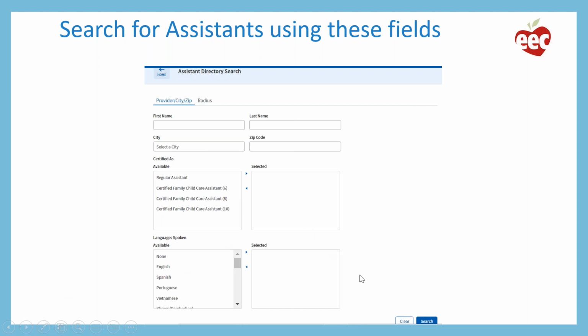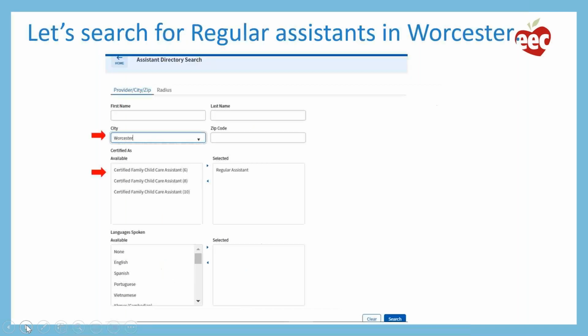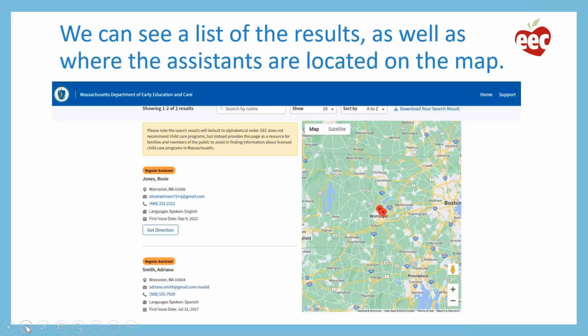Once you're done filling out your search items, you would click the search button down at the bottom of that page. In our example, let's search for regular assistants who are located in Worcester. To do that, we're going to fill out two of the fields. We're going to type Worcester in the city field, and then I want regular assistant. So I highlighted regular assistant on the left, I clicked the right arrow, which moved it over to the selected column, and then I click search.